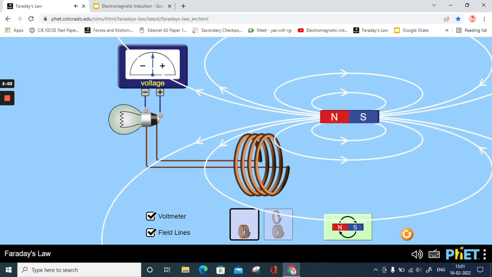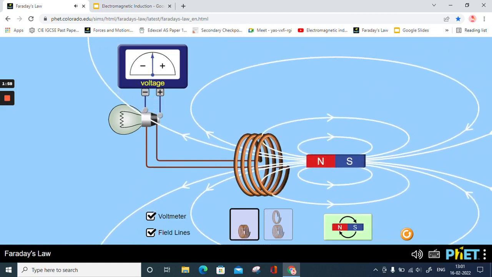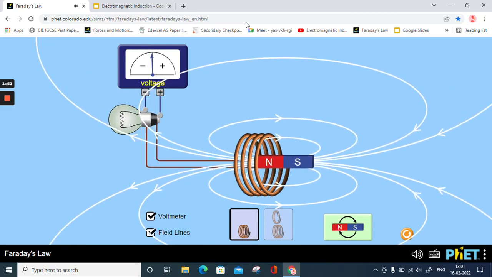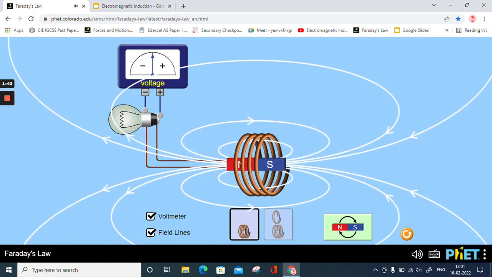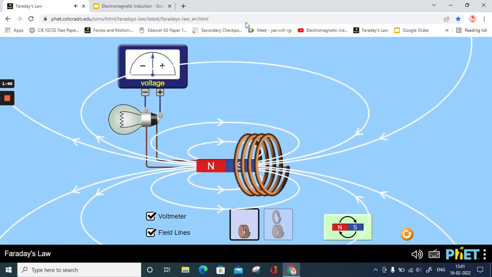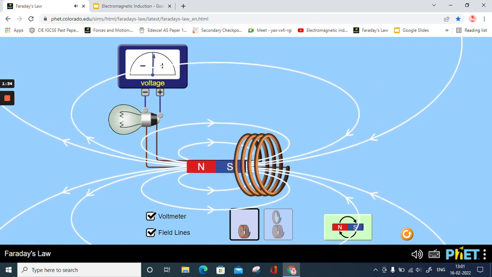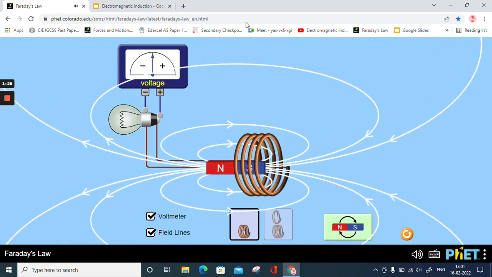Now let's pick up this magnet and try to pass it through the coil. Oh, there is a blink in the bulb, right? The bulb just blinked and stopped when I stopped moving the magnet through this. So let's stop it over here where it was blinking. I stopped at this place, but now the bulb is no more blinking. There is no glowing in the bulb right now.